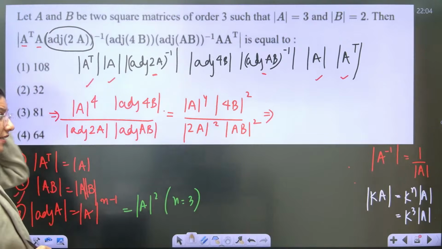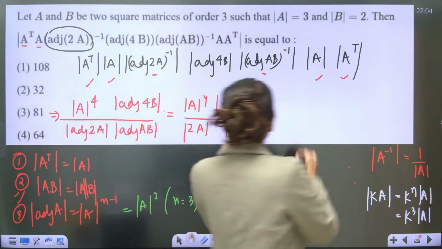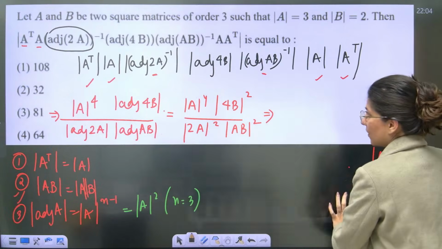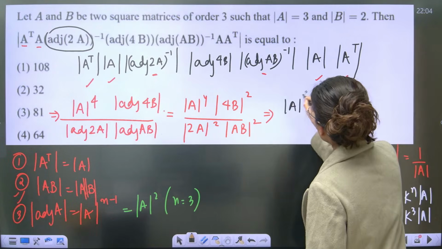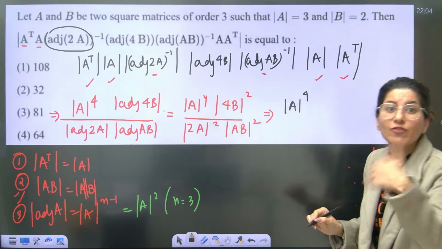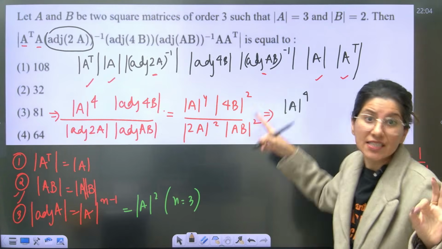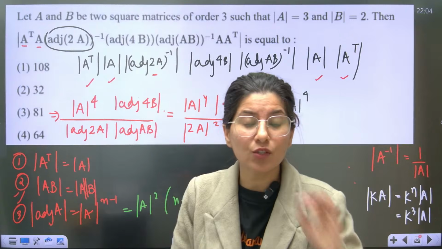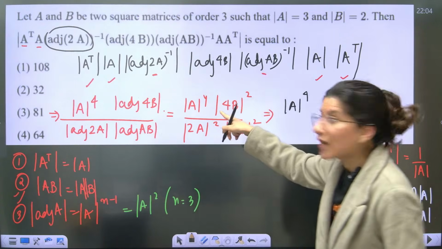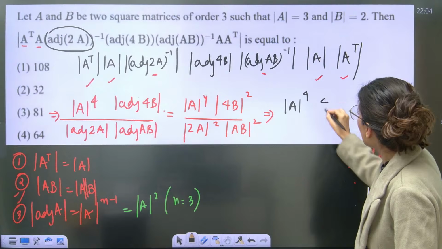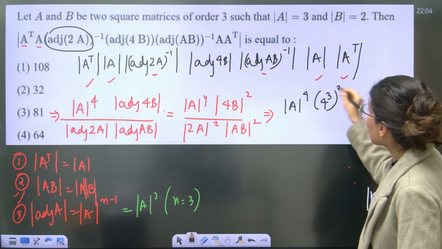Yes, order is 3. So 4 will come out. Now see, this is determinant A power 4. This 4 will come out as 4 cube. But please, this is a major mistake students make. 4 cube will come out but the square is already there. So it is 4 cube whole square. Let's not forget the square.